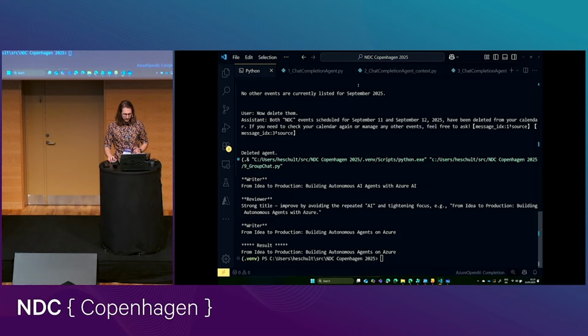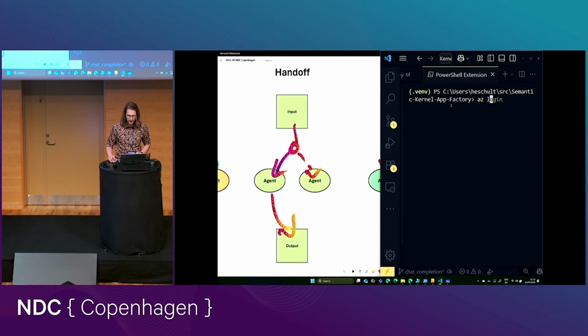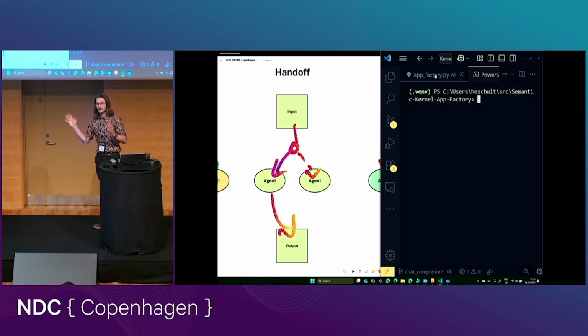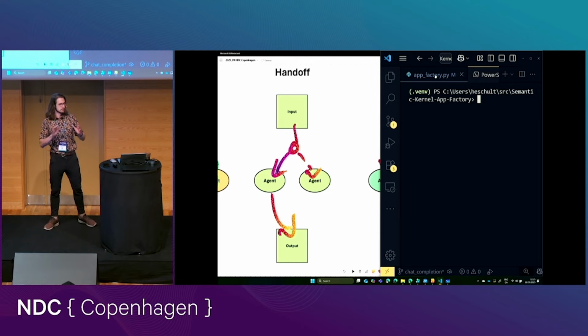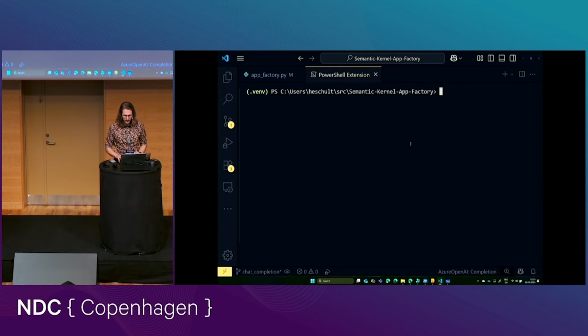Good. All right. Let us have a look at something much, much bigger than this, because so far these were all really, really small, isolated code samples. I want to show you what this can look like when we make something much, much bigger. So, and I'm trembling because I don't know whether this is going to work. What I've built is a giant app factory that contains multiple agents. I won't reveal yet what exactly is in there. And we're just going to run it and then see what happens. I think that's the best way to do it.